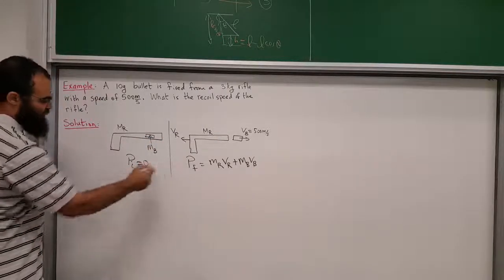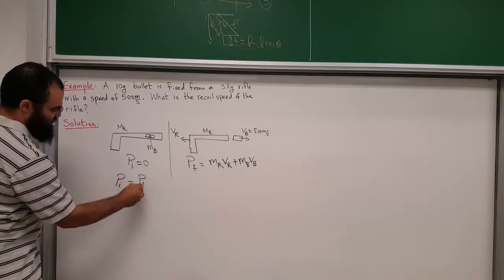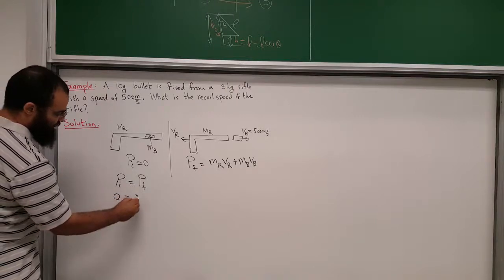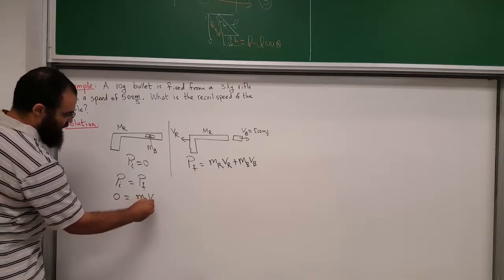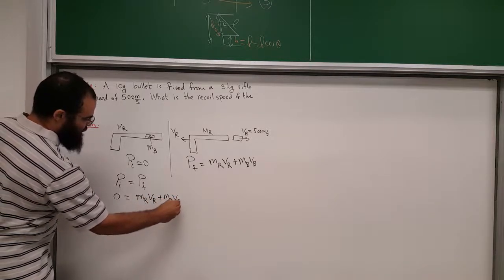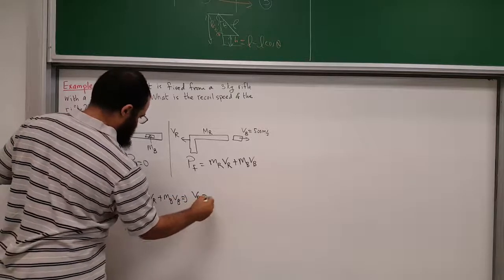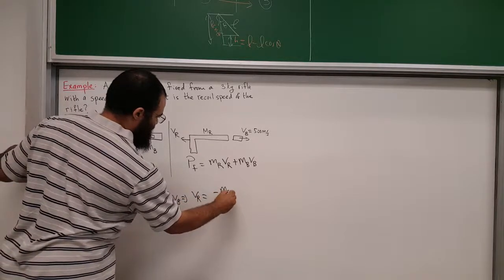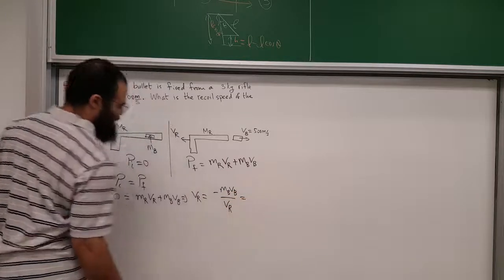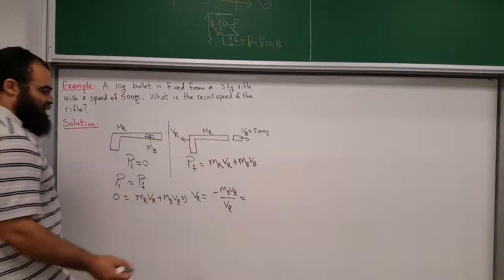So we're going to say the momentum before is equal to the momentum after. Momentum before the explosion is zero. The momentum after is m_r v_r for the rifle plus m_b v_b. And therefore, v of the rifle will be negative the mass of the bullet times v bullet over the mass of the rifle. And it's negative because if the bullet is moving to the right, the rifle would move to the left.